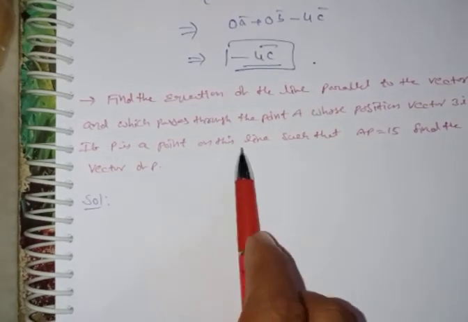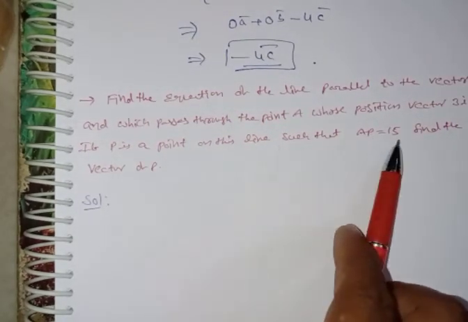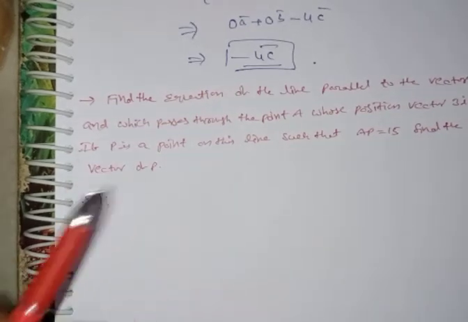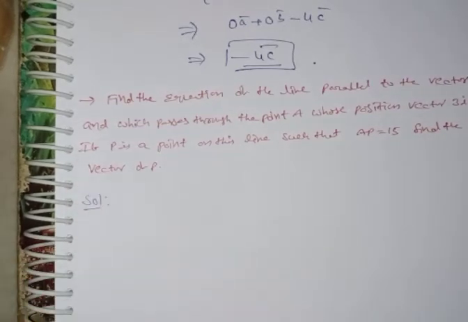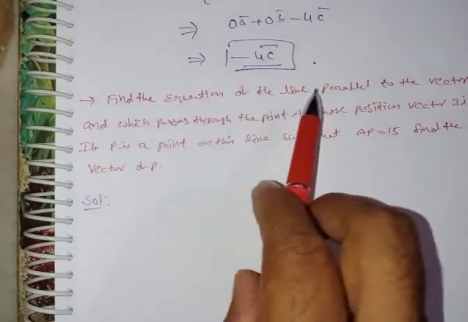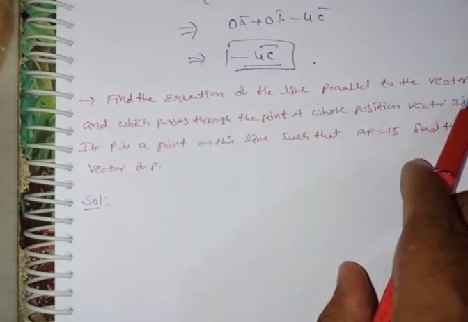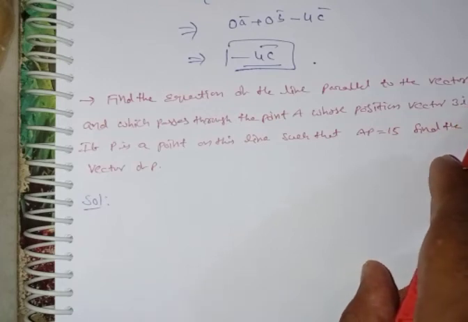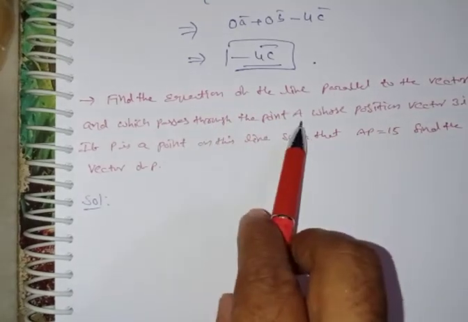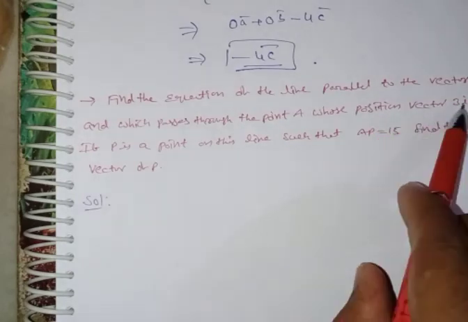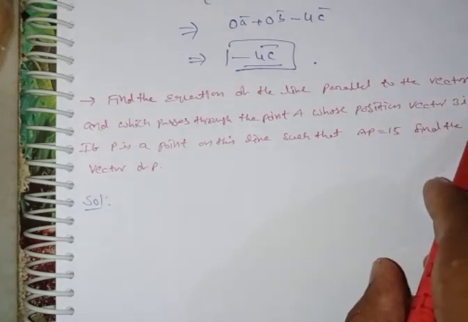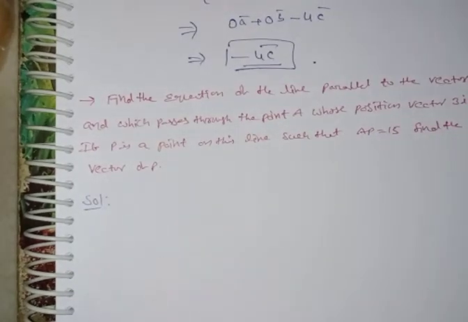If P is a point on the line such that AP is equal to 15, find the position vector of P. Listen once again: the question is, find the equation of the line parallel to the vector 2i minus j plus 2k and passing through the point A, whose position vector is 3i plus j minus k. Then AP is given as 15. Then find the position vector of P.